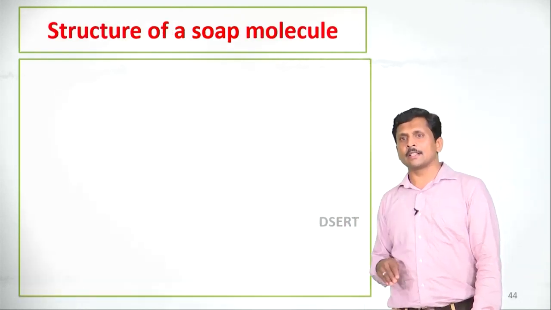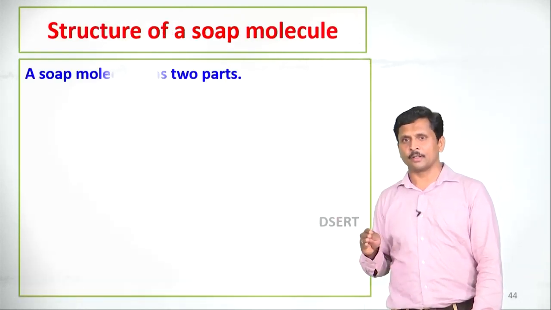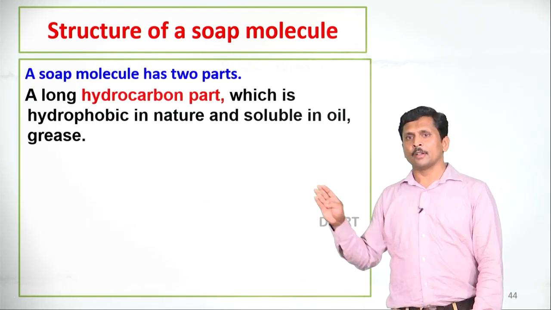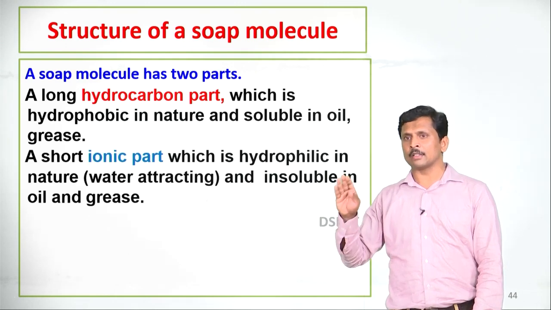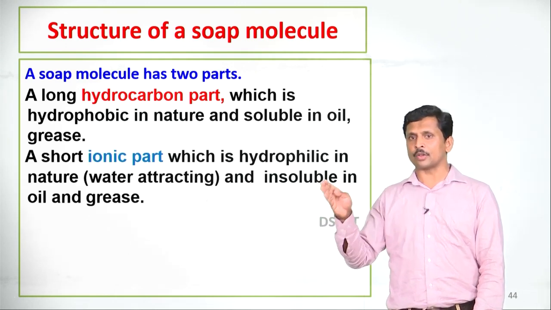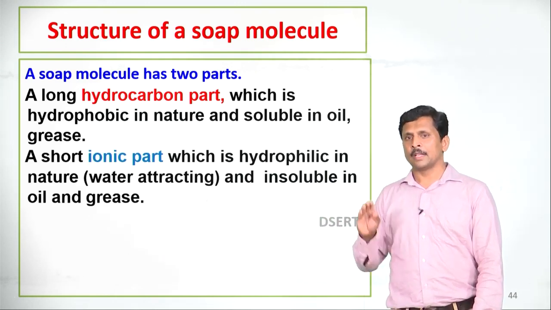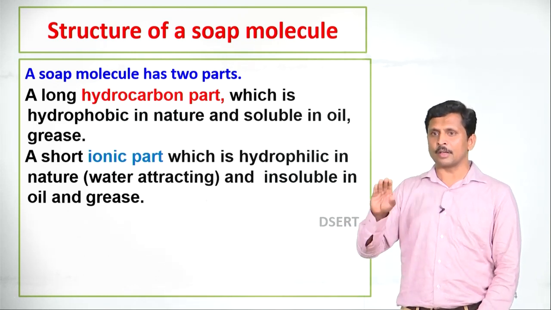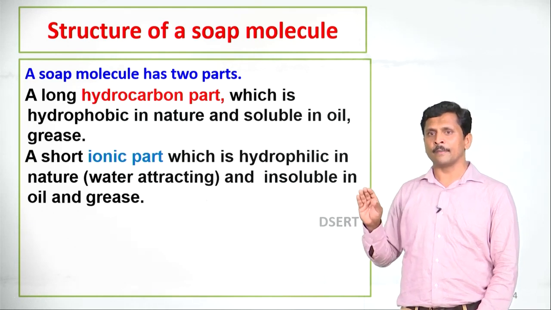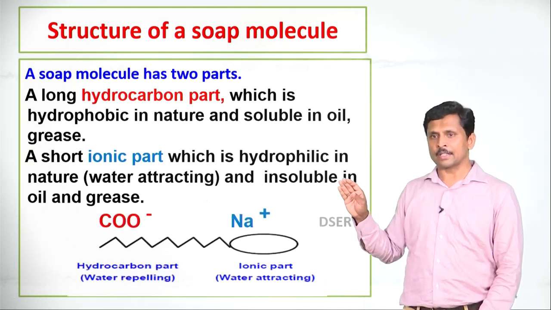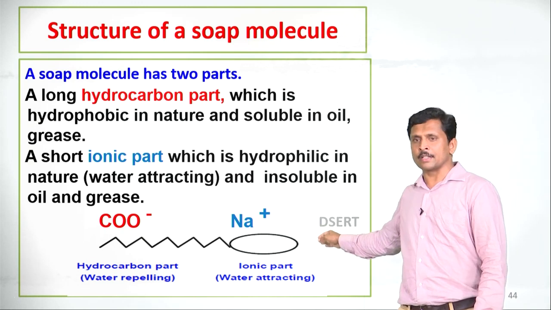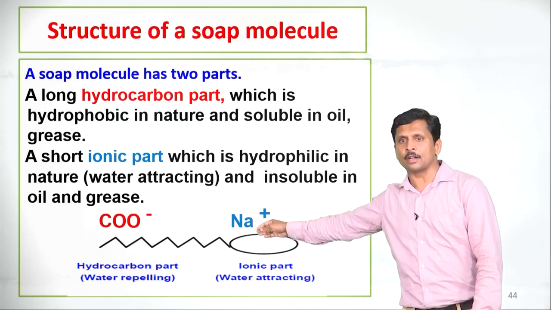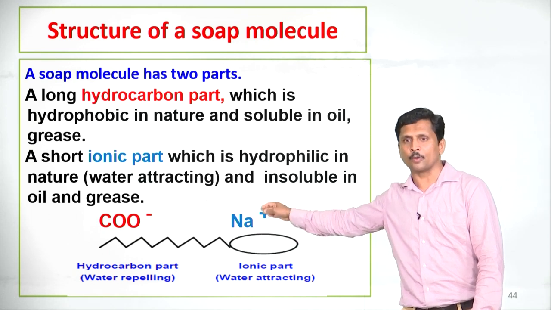Dear students, let us discuss the structure of a soap molecule. A soap molecule has two parts: a long hydrocarbon part which is hydrophobic in nature and insoluble in water, but it is soluble in oil or grease; and a short ionic part which is hydrophilic in nature, completely soluble in water, but insoluble in oil and grease. See the structure. The spherical structure is called the ionic part, it is soluble in water. The tail part is called the hydrocarbon part, it is hydrophobic in nature.